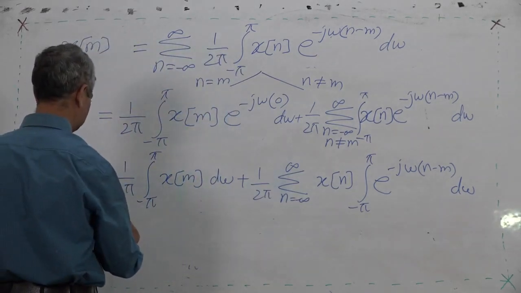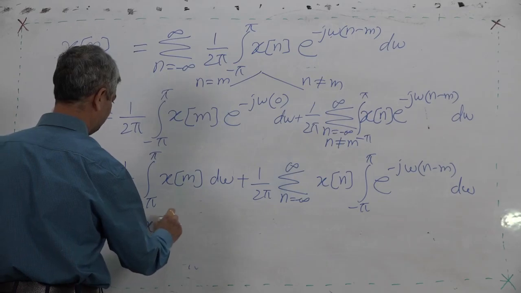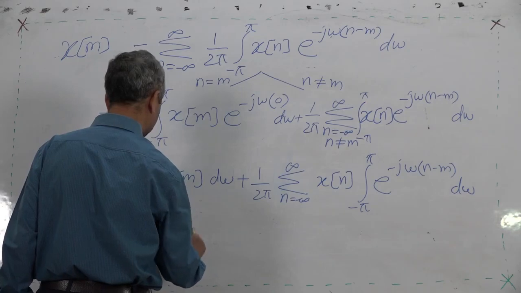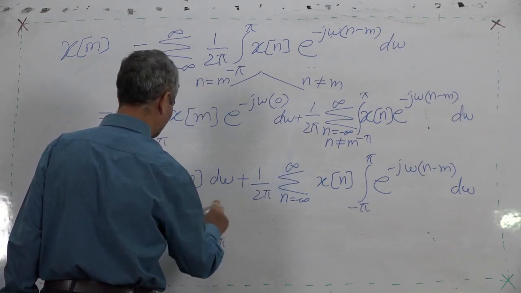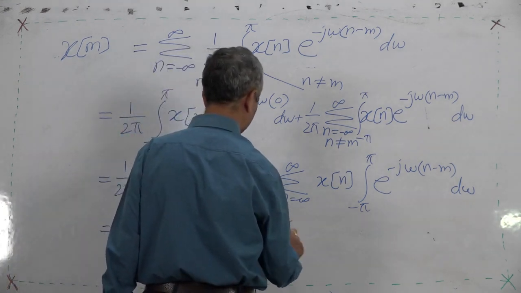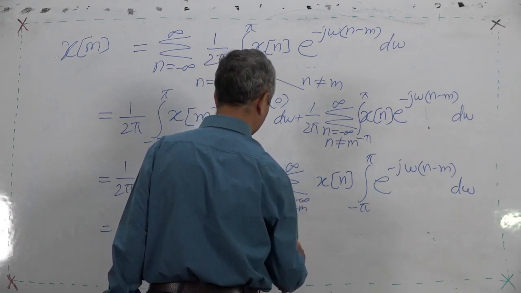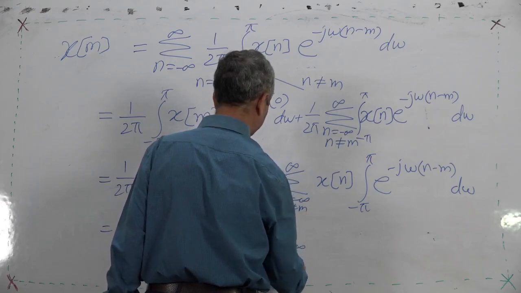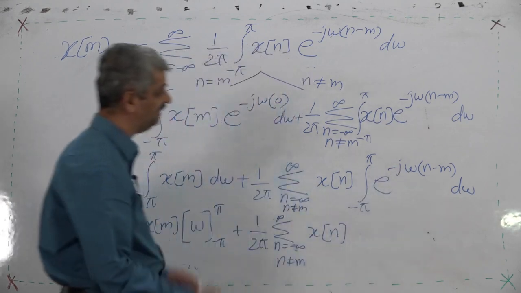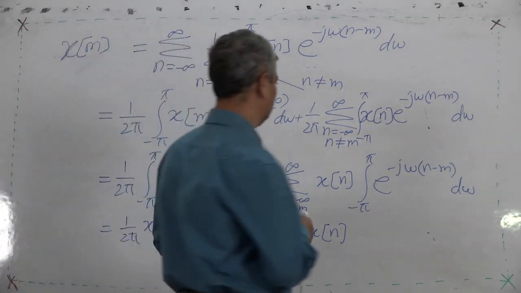It is 1 upon 2 pi x m, and the integral of d omega is omega from minus pi to pi, plus 1 upon 2 pi summation over n other than n equal to m, from minus infinity to infinity, n not equal to m, x n. And what would this integration be? What would this integration be? This integration will be